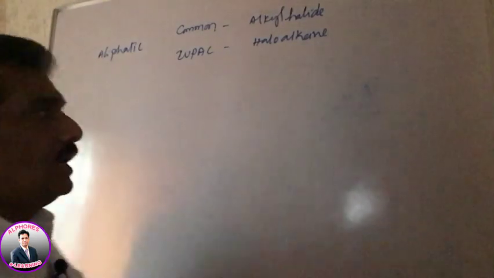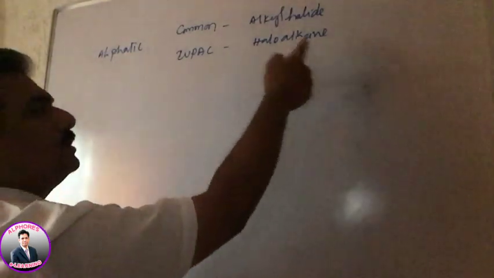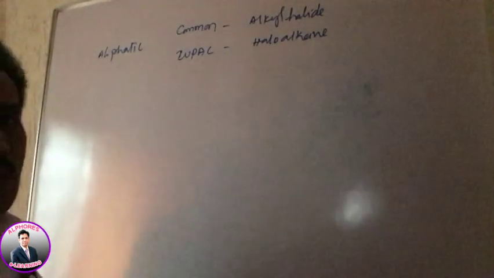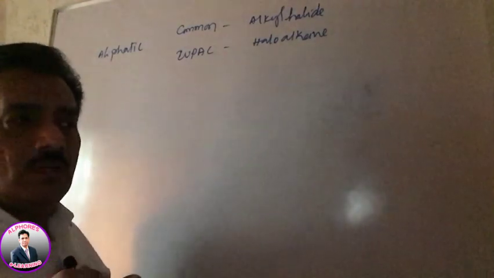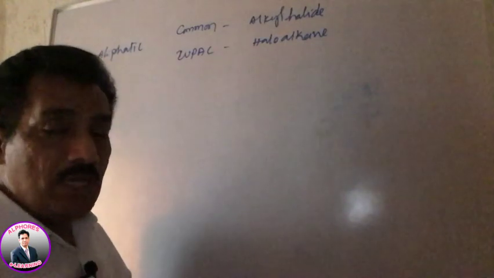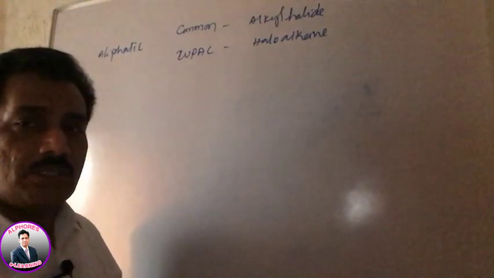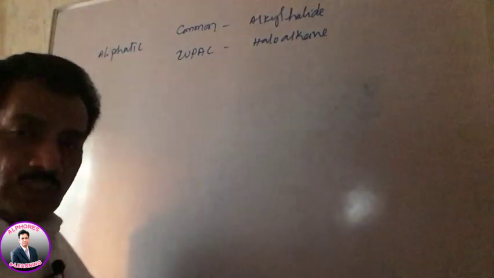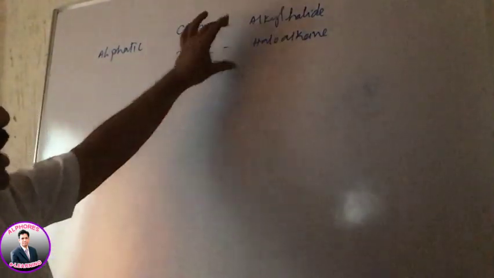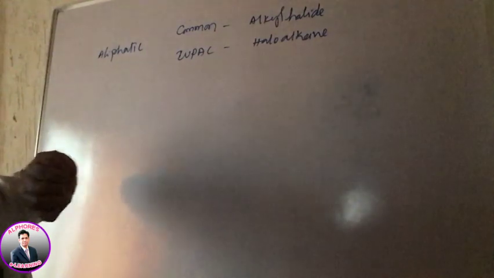Is it not? And now haloalkane: as you know, in the IUPAC system the branches are not considered to give the main name. A branch is not considered as the main chain. They are always considered as the substituents. So in such a manner you have to give the names. Just recall from your junior inter topic.